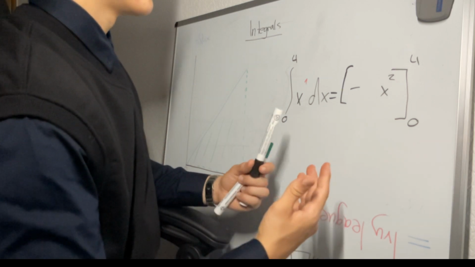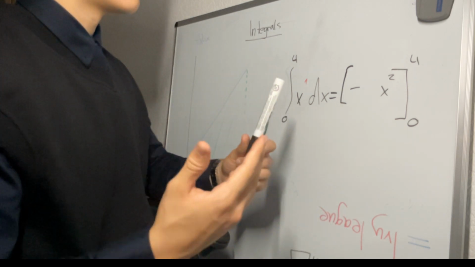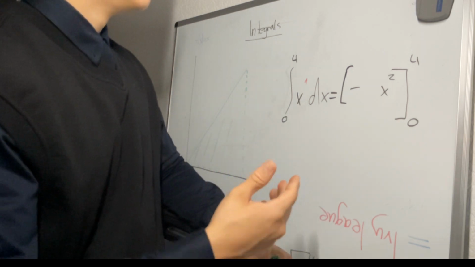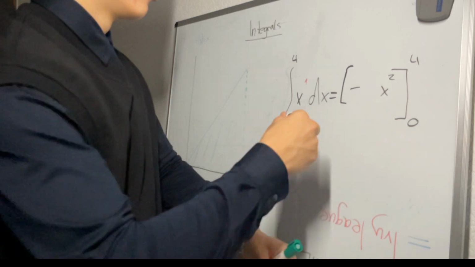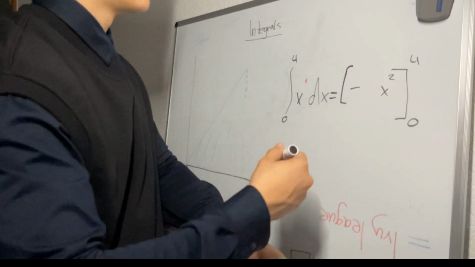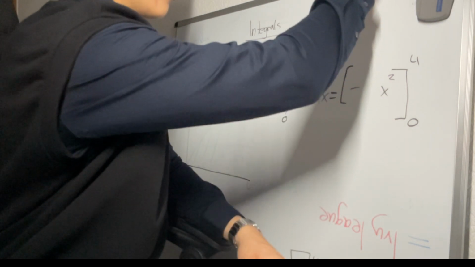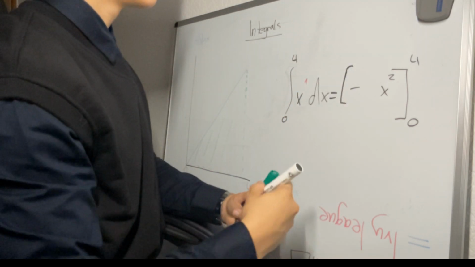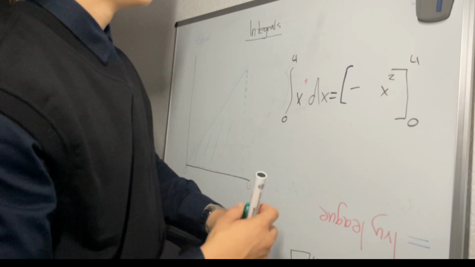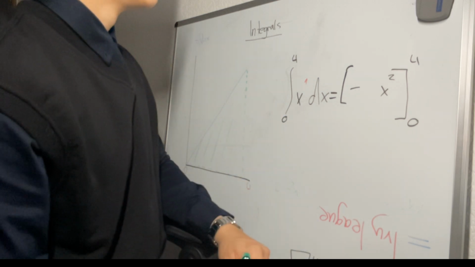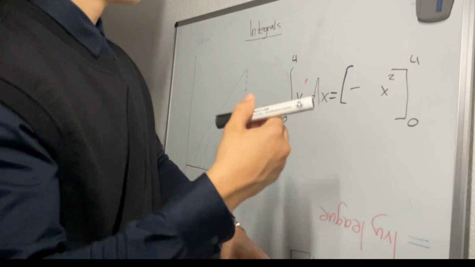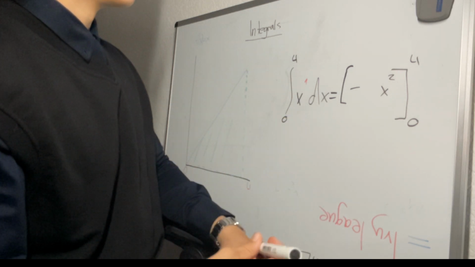Now integration is basically the reverse process of differentiation. Instead of decreasing the exponent by 1, we increase it by 1, so it becomes 2. Next, to x, we always put a fraction. How do we get the fraction? The denominator is the new exponent we just got.